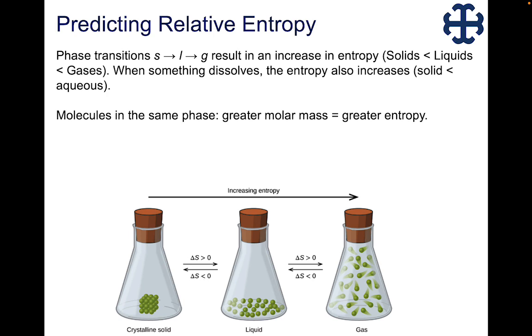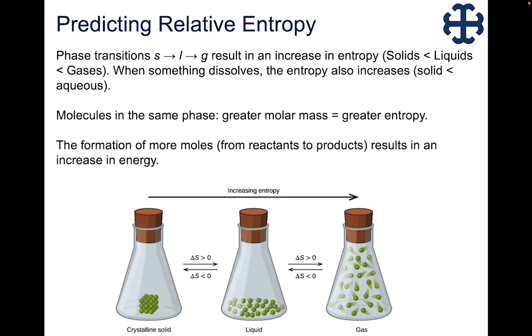If you have two molecules in the same phase, the one with the greater molar mass is going to have more entropy. That is essentially because we have more protons, neutrons, and electrons. That is going to lead to a greater number of microstates. And if we have a chemical reaction, if, say, for example, we form more moles of products than moles of reactants than we started with, that would also increase the entropy of our system.